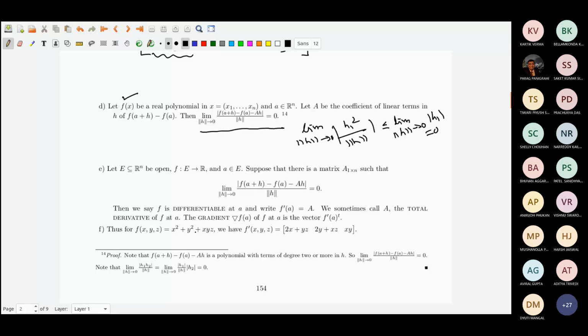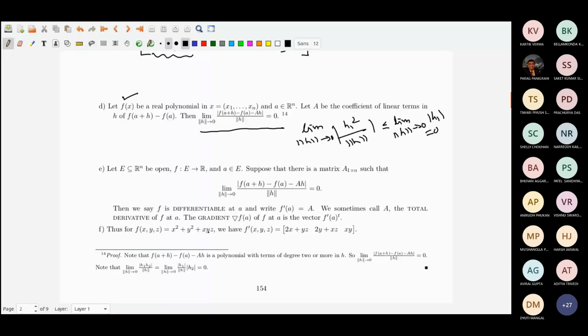Or because f is a polynomial, you can compute the coefficients of the linear terms. At a point (x,y,z), the coefficient of the linear term will be 2x from here, and from x plus h you will get a coefficient yz, h times yz.